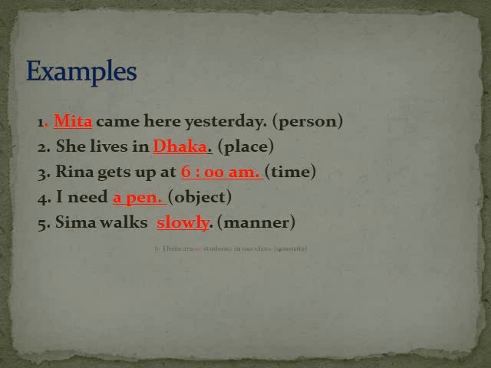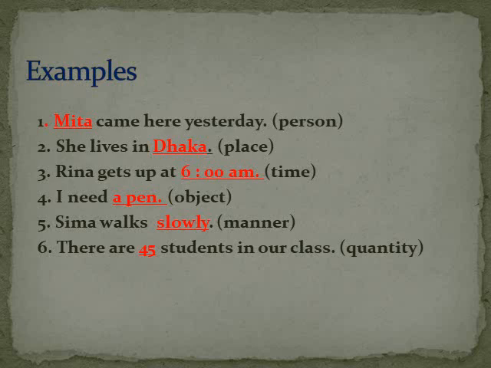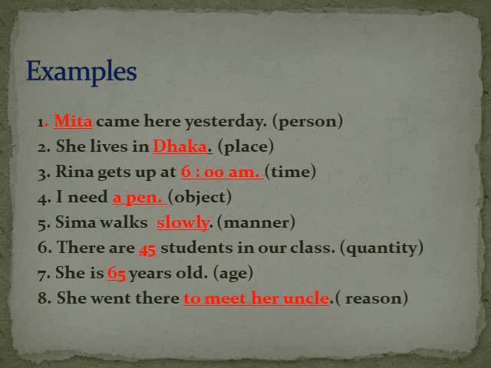Okay. Next, there are 45 students in our class. Quantity মানে সংখ্যা বা পরিমাপ. There are 45 students in our class. So এটা হচ্ছে quantity. Number 7, she is 65 years old. This is age. এটা হচ্ছে age. She went there to meet her uncle.